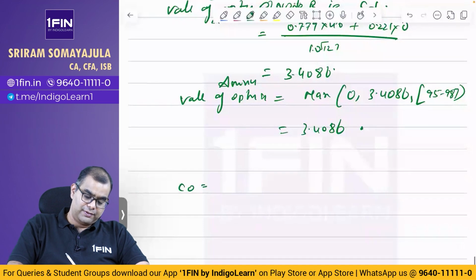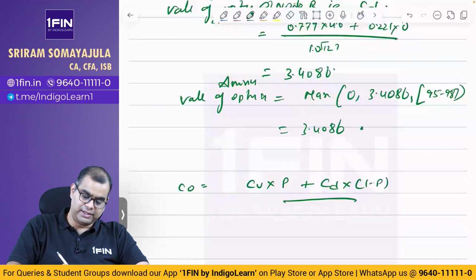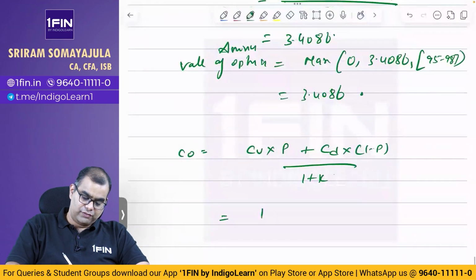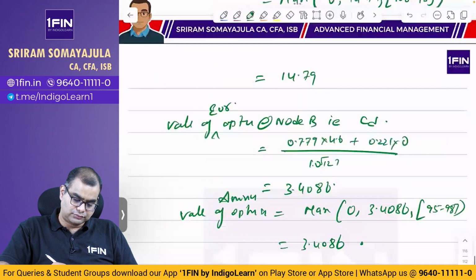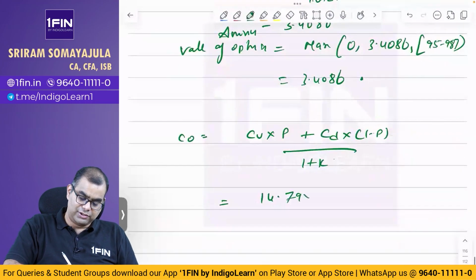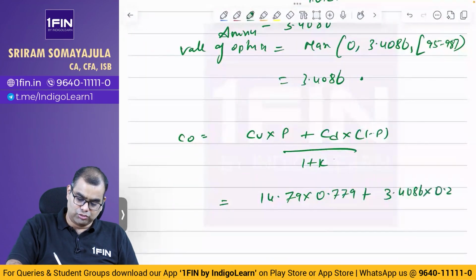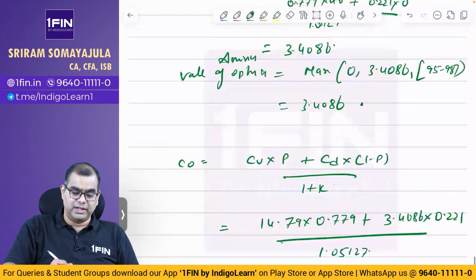Now, what is C0? C0 is equal to Cu into P plus CD into 1 minus P by 1 plus RF. That is 14.79 into 0.779 plus 3.4086 into 0.221 divided by 1.05127. எதுக்கு?